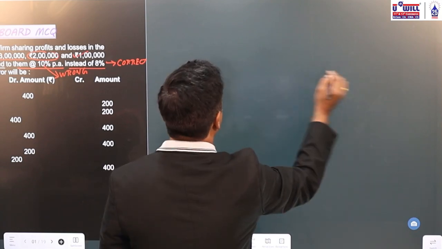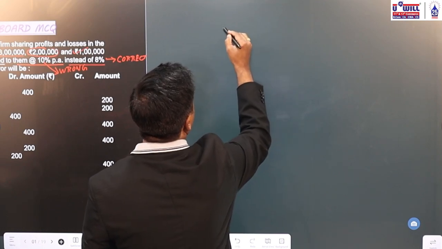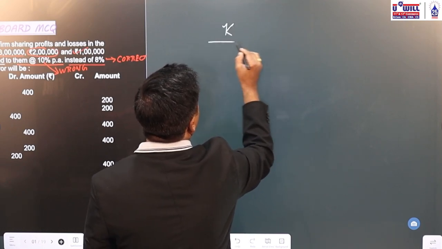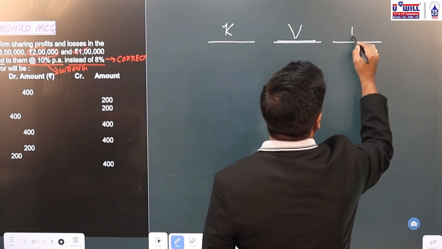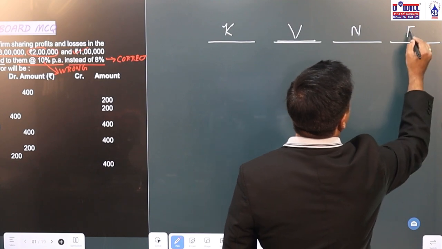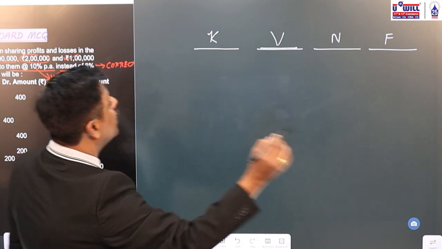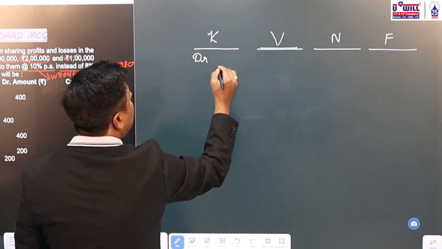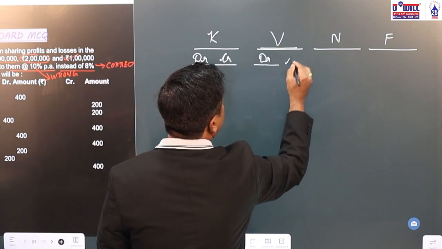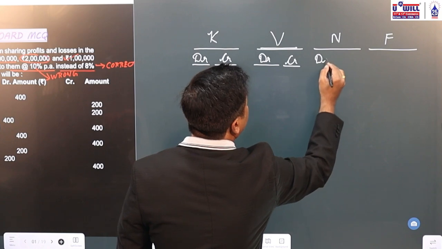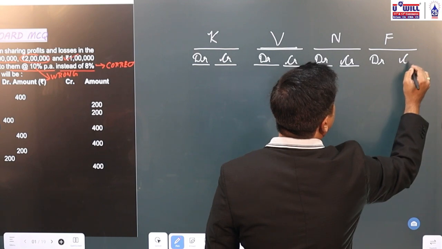Okay. So over here, the three partners are Kamal, Vimal and Nirmal. So I'm making it over here. Kamal, Vimal, Nirmal, and one column of firm will also be made. Within that, we further make the columns of debit and credit. To get the journal entry, we'll have to solve the question entirely.